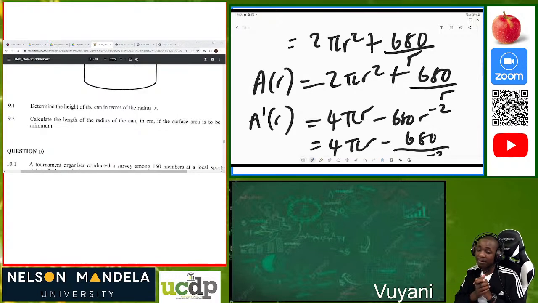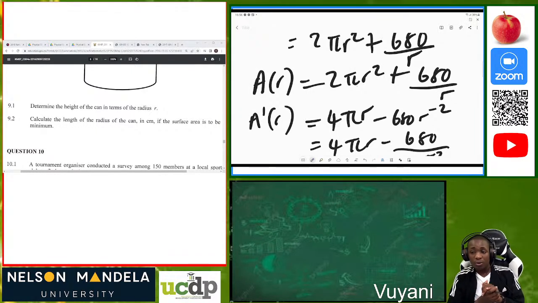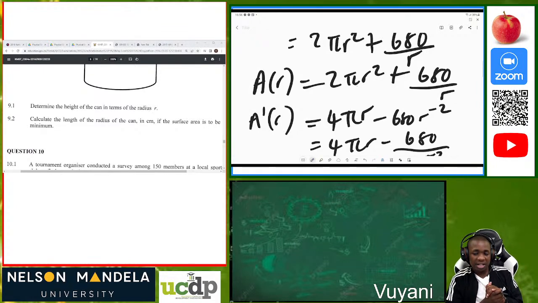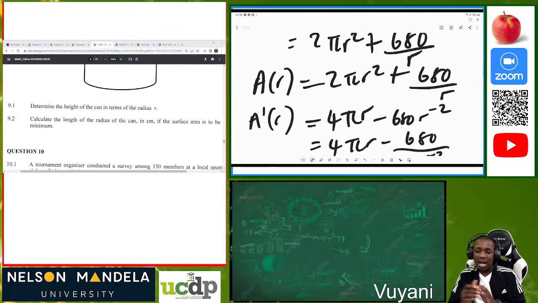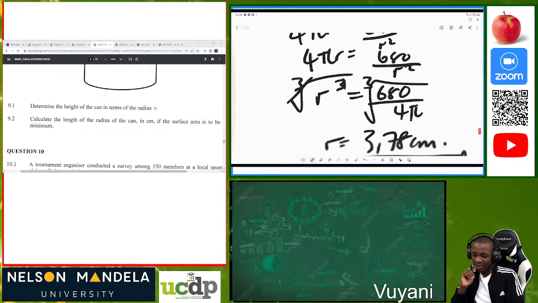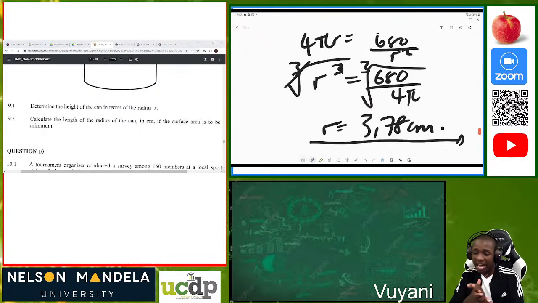So I started by calculating my first derivative. We know that 2π is a constant, so 2 times 2π is 4πr. Then we use the general differentiation rule to get our final answer. Then we equated it to 0, calculated, and got r to be 3.78.